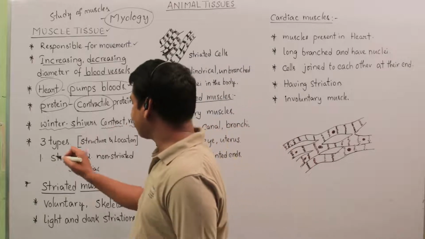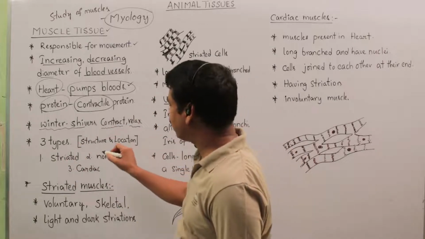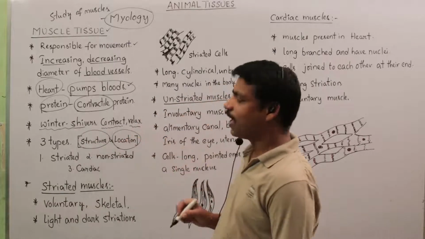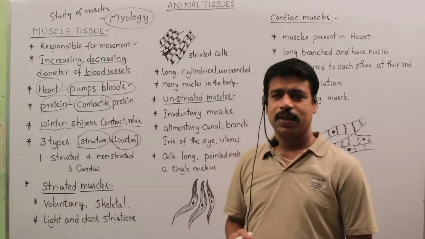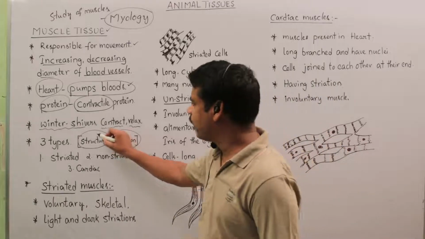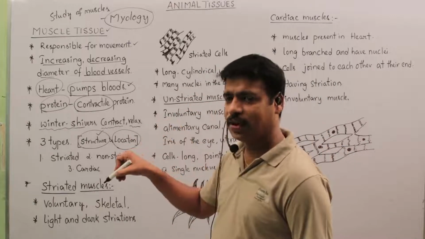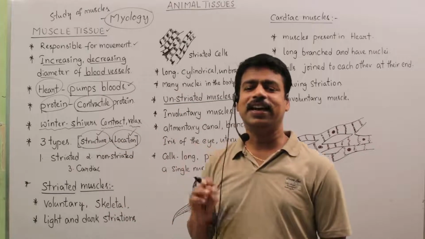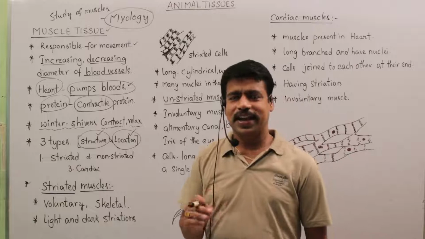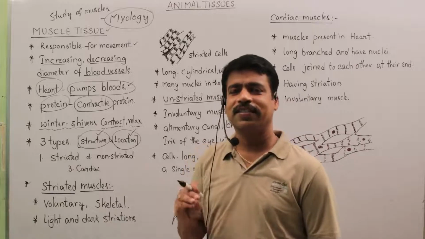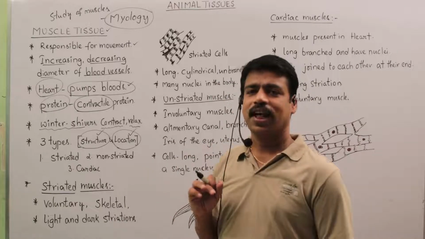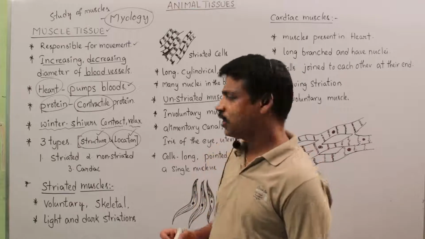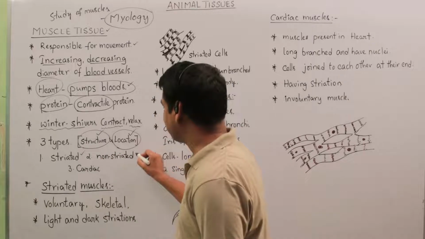Based upon their structure and location, muscles are classified into three types. One is striated muscles, second is unstriated muscles, and third is cardiac muscles. Let us discuss these three different kinds of muscle tissues.